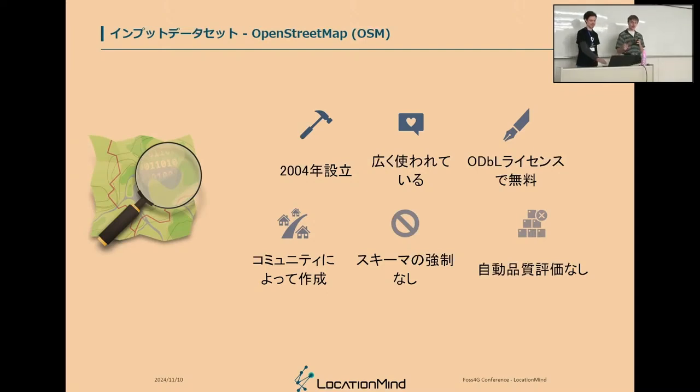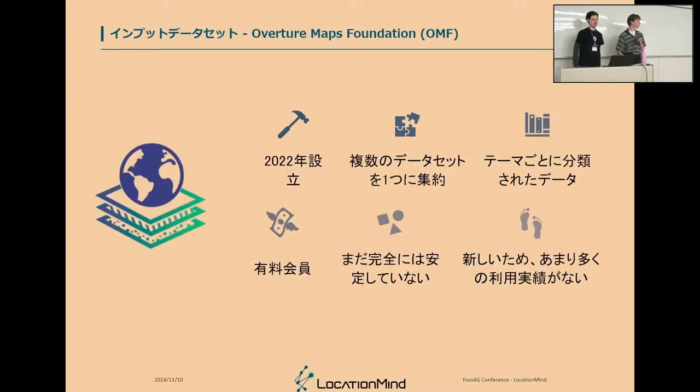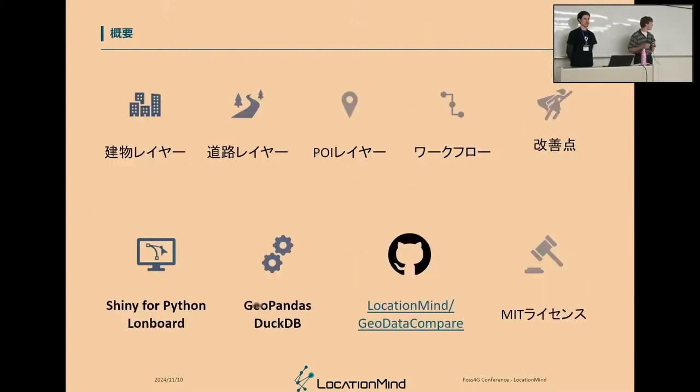Japanese. So quickly, what is important about OpenStreetMap is that there is no forced schema for any themes and no quality assessment. And about Overture Map Foundation, as it was mentioned before, the transportation data is still not under global release. And as it's new, it's quite complicated to actually know what the data set looks like. So what we're going to present today is 3 demonstrations about buildings, roads, so transportation themes, and POI. And then we'll explain the workflow and the possible improvements.